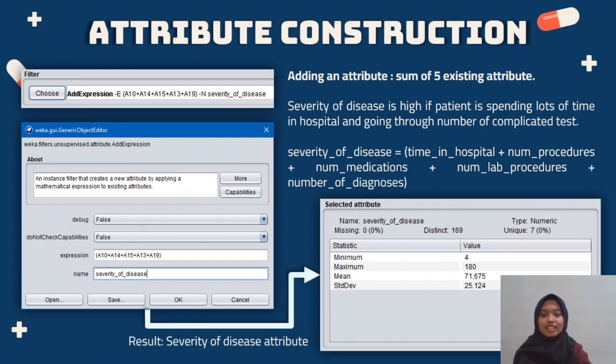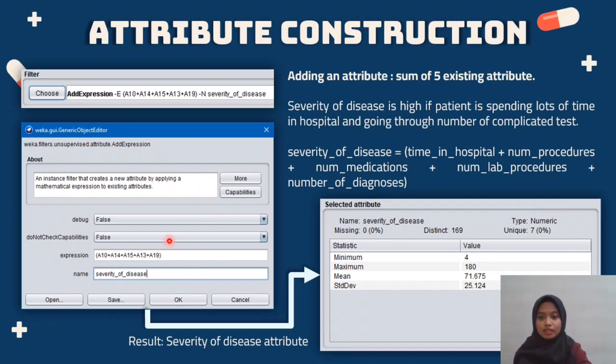So next is attribute construction, where we add an attribute with the sum of 5 existing attributes. We use time in hospital, num procedure, num medication, num lab procedure, and number of diagnosis to make the severity of disease. We use the add expression filter, under unsupervised, attributes, and then add expression.